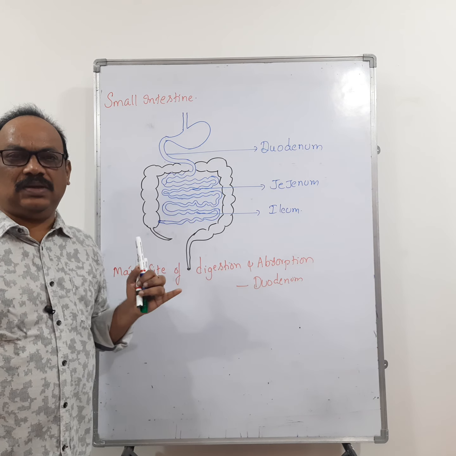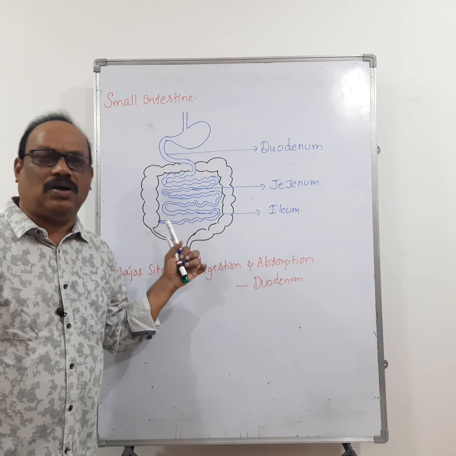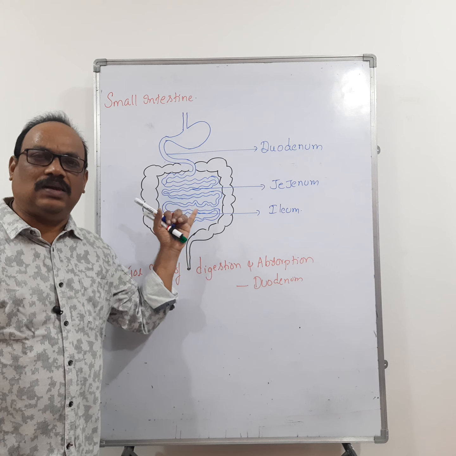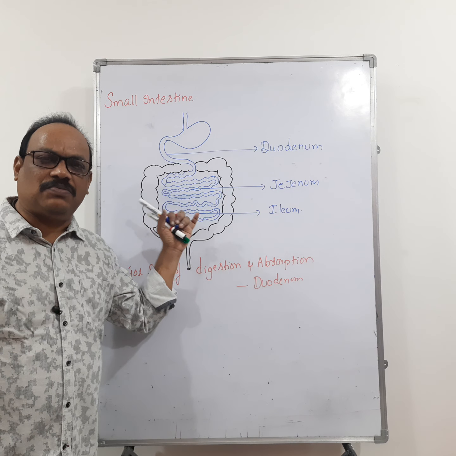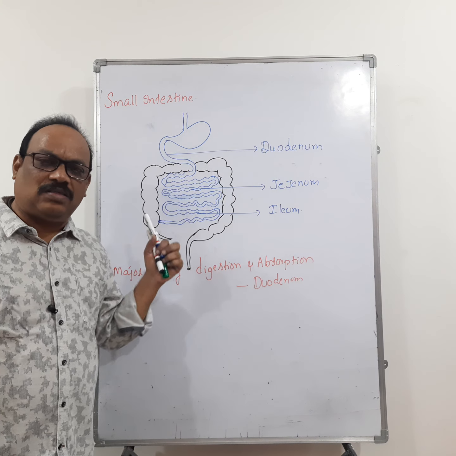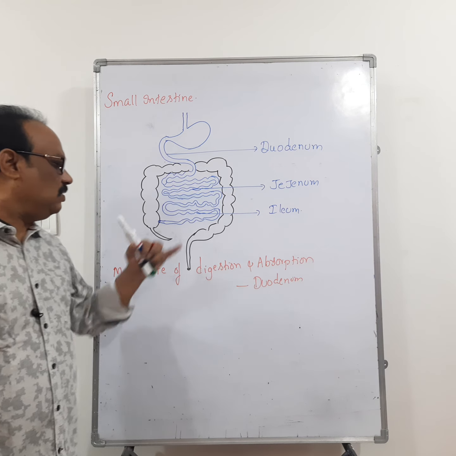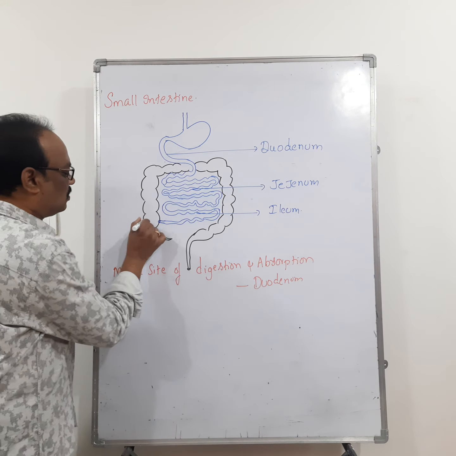After that, ileum. Ileum is the highly coiled part of the small intestine. So here also the absorption takes place. And ileum consists of finger-like projections called villi. And this ileum opens into the cecum.